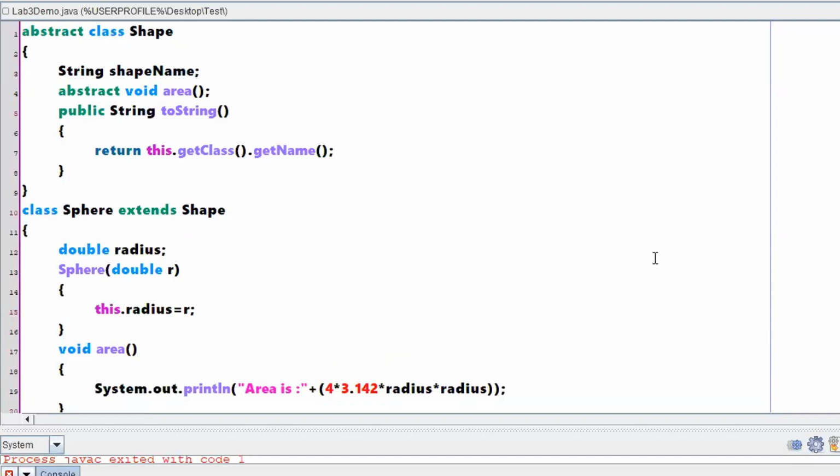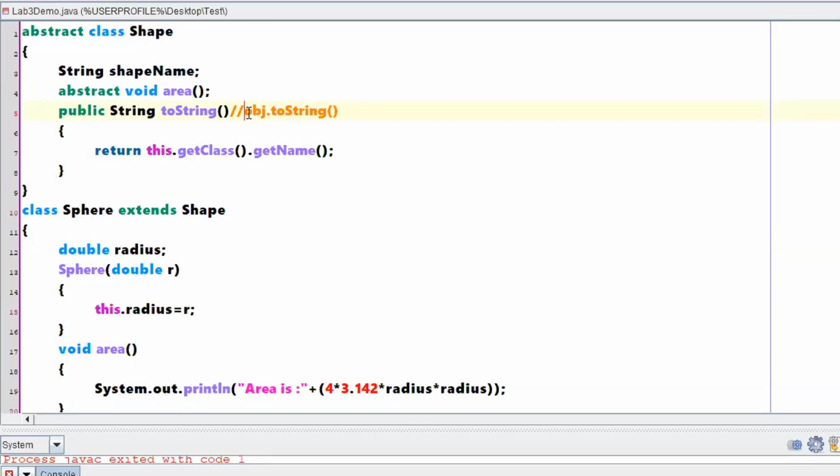Abstract class, abstract method, constructor, extending abstract class. The toString method is not doing anything extra, just concentrate on whichever object you are calling. Say for example, here what we are writing is obj.toString, right? So this is how we are calling this method.